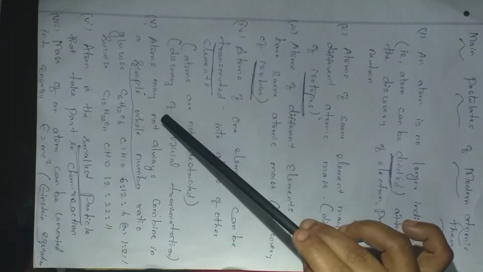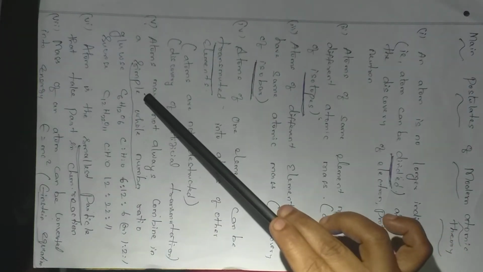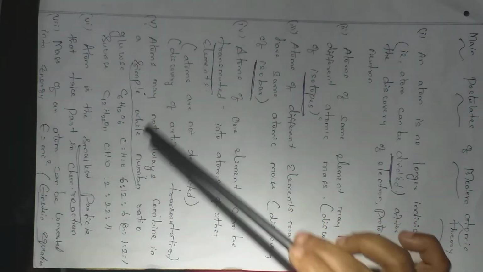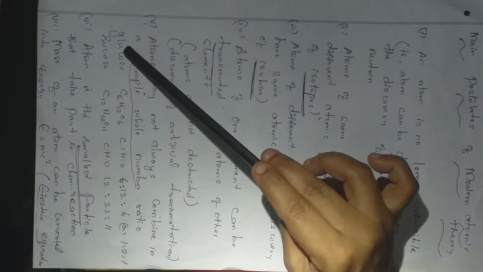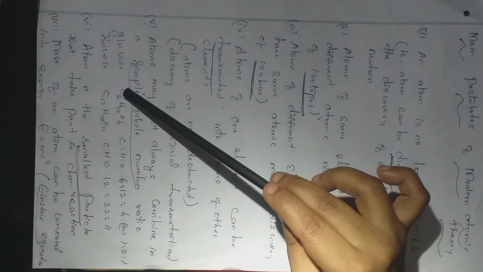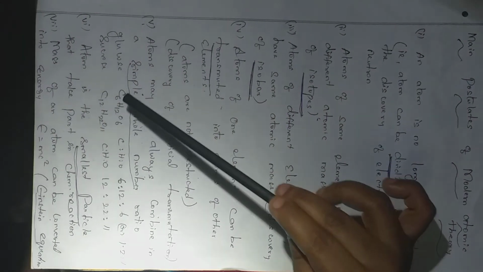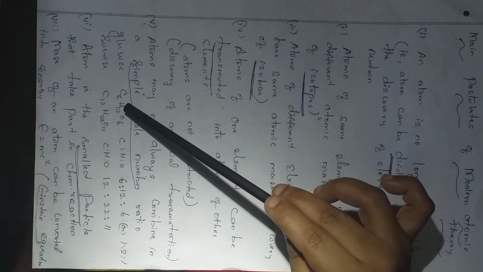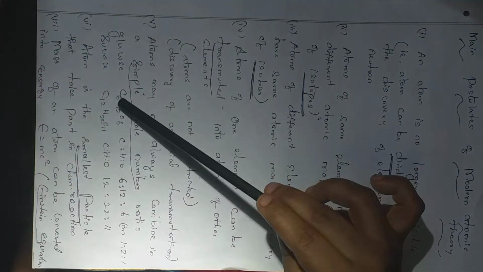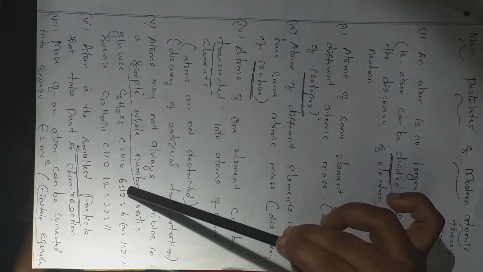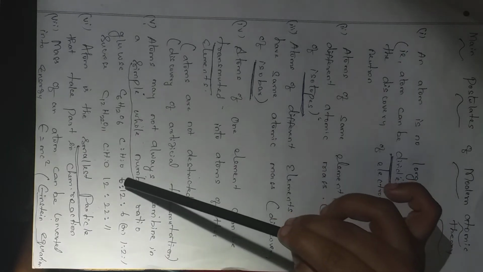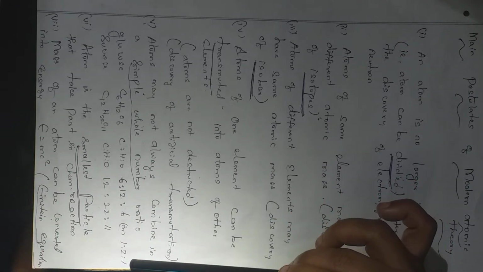Next, atoms may not always combine to give a simple whole number ratio. For this I give an example. For glucose, the formula is C6H12O6. Here the elements present are carbon, hydrogen and oxygen. They are in the ratio 6:12:6. So the simplest numerical ratio is 1:2:1.